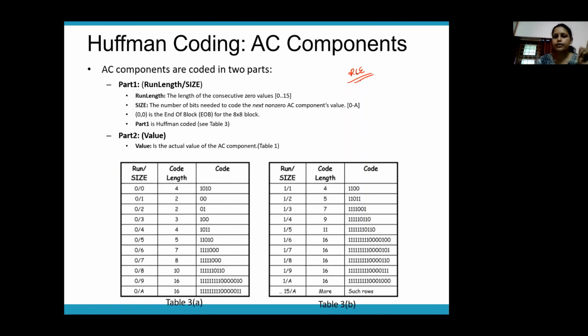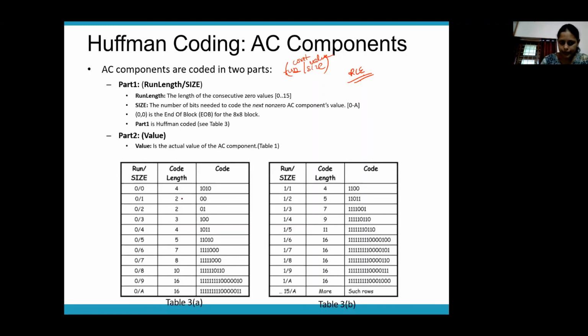I told you run length encoding is applied only on the AC components. So after you apply run length encoding, what will you have? You will have a pair, where the first component is the run length and the second component is the size. That is how you specify the pair in the case of run length encoding.